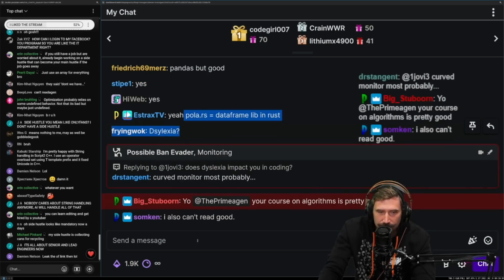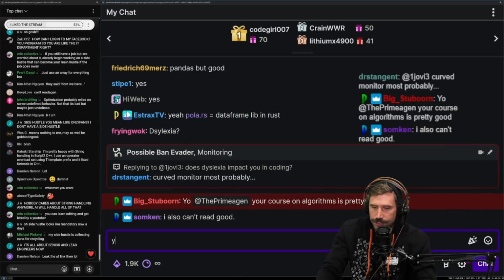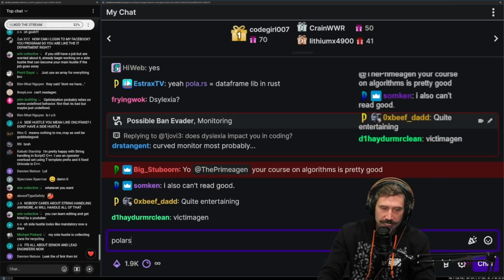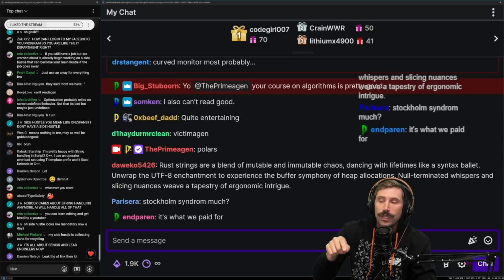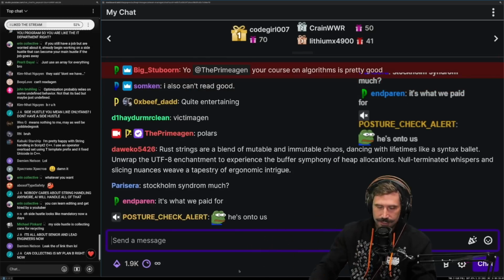No. Polars is the data frame lib in Rust, but Polars is also a Python library. Pola.rs is the Rust one.